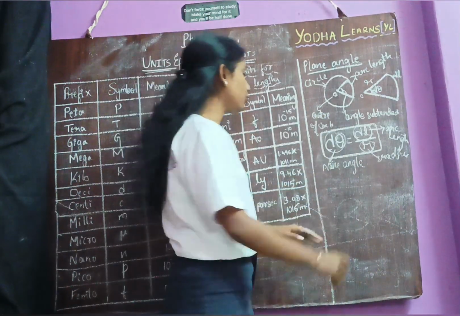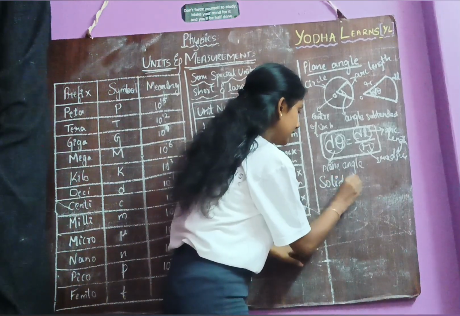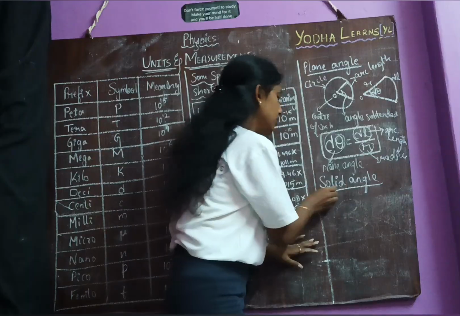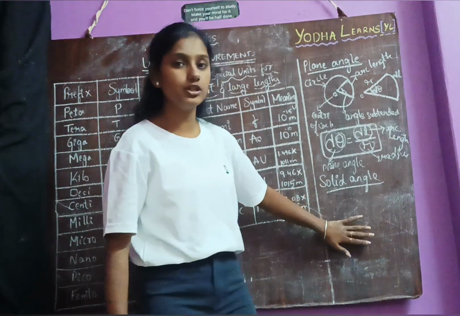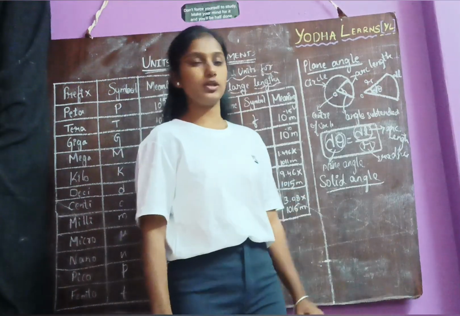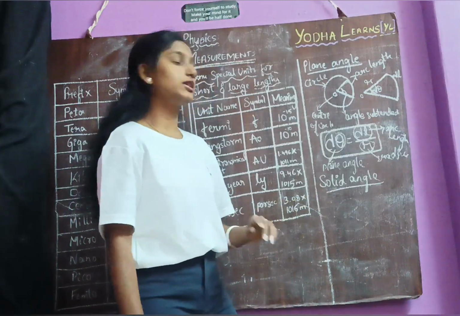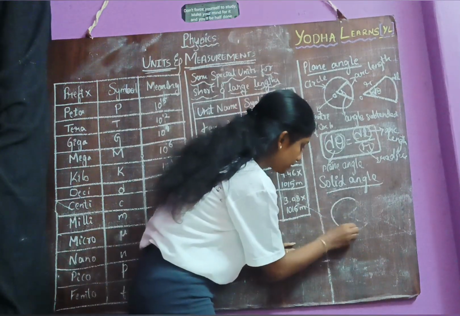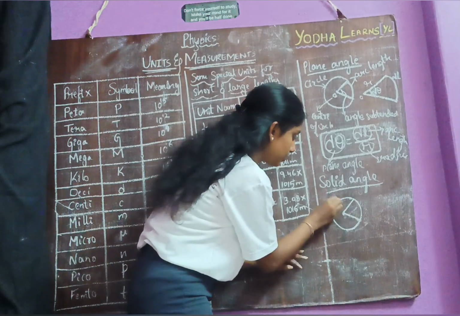Next we go for solid angle. So what is solid angle? Solid angle is an angle subtended at the center of the sphere to the intersected area of the sphere. So here we have considered it for the circle, but in subtended angle we are going to consider it for sphere. So now let me take a sphere. This is not exactly the sphere, but consider it as sphere, okay?